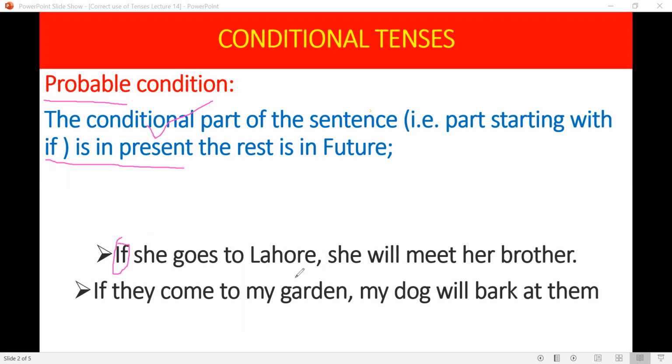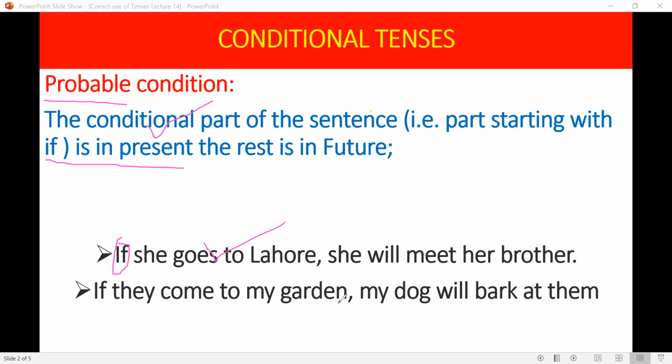If she goes to Lahore, she will meet her brother. Now there are chances of her going to Lahore. Chances, I repeat, she may go or she may not go. But if she goes, she will meet her brother. This, as a probable condition, means it may happen or may not happen. There are 50-50 chances of this happening.